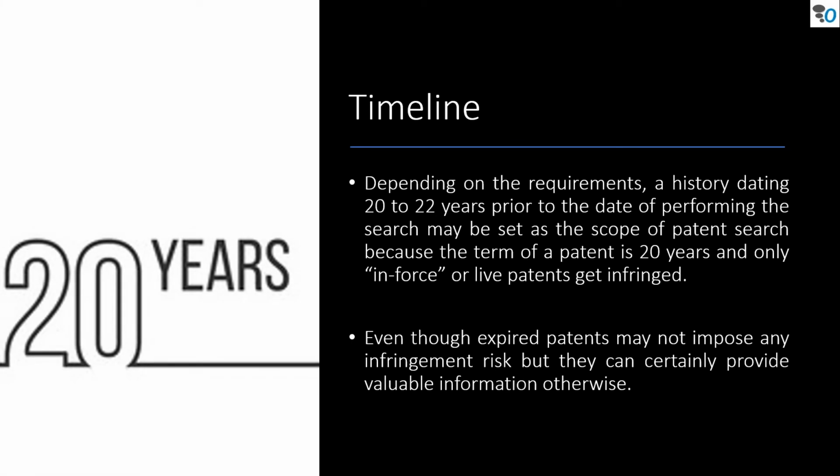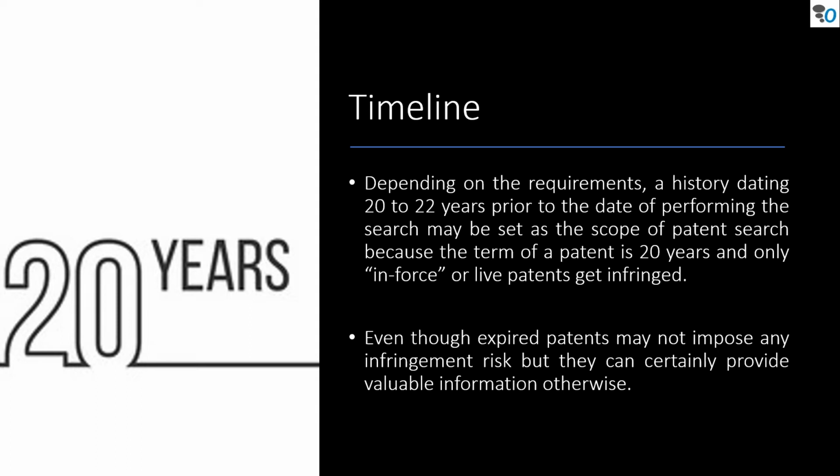Depending upon the requirement, a history dating 20 years prior to the date of performing the search may be set as the scope of the patent search, because the term of a patent is 20 years and only in-force or live patents get infringed. Therefore, considering very old and expired patents may not be of much use for FTO search.